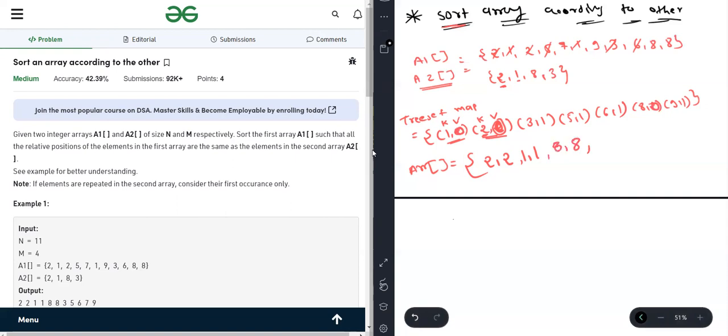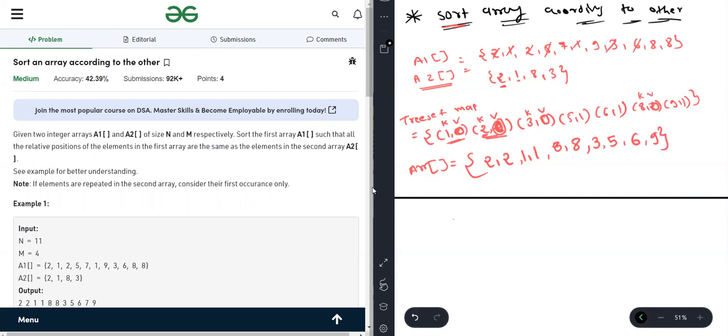Okay, 2 8s. And now for 3, means 1 3. Here also the key value concept, key value 3. So this is our sorted array. Now what we have to do, we are again traversing the map and checking if the value is not 0, then add into the array. So here value 0, value 0, value 0. Here value is not 0, add. Value is not 0, add. Value is not 0, add.